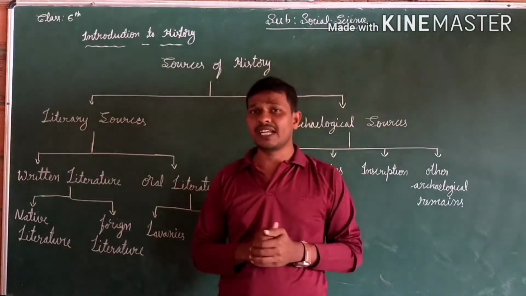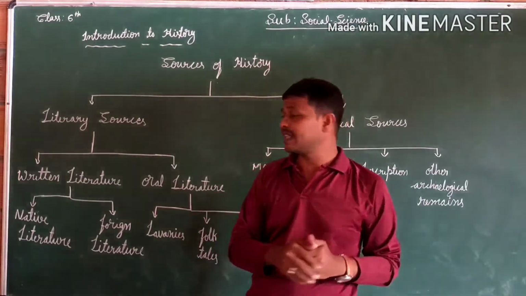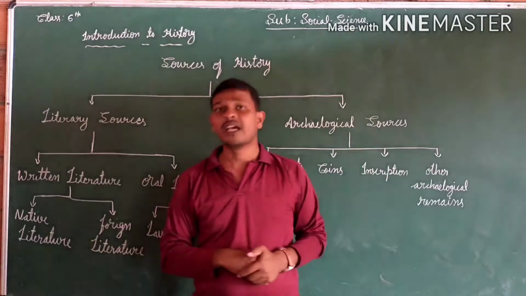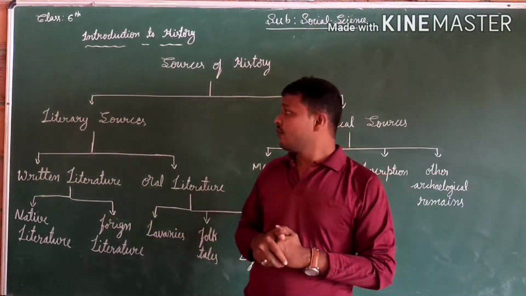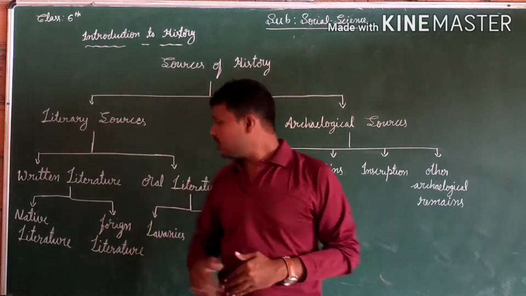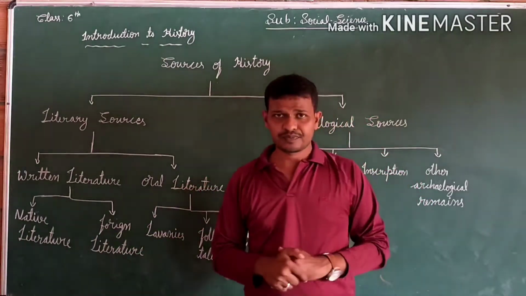Some Indian historians wrote epics in Indian languages, which we consider native literature. So these we got from written literature. And what is the meaning of oral literature?